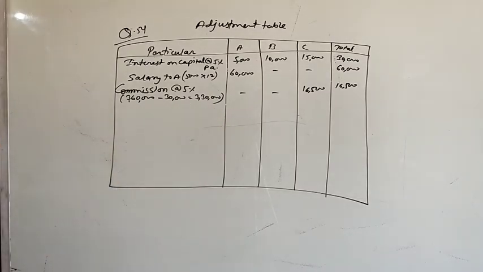First, deduct interest on capital, salary and commission out of 3,60,000 profit: 30,000 interest on capital, 60,000 salary, and 16,500 commission. So 1,06,500 we will deduct.